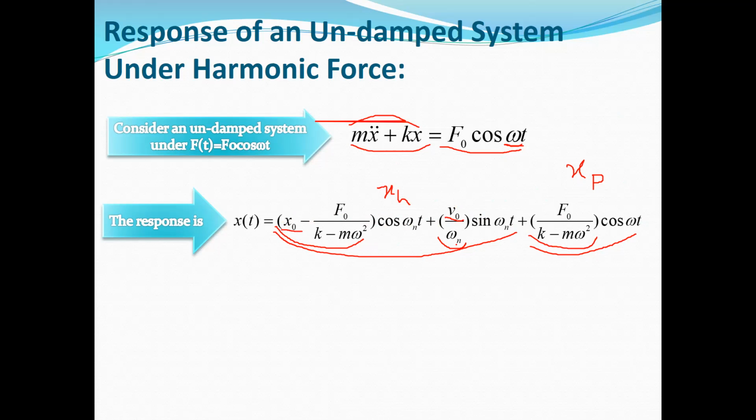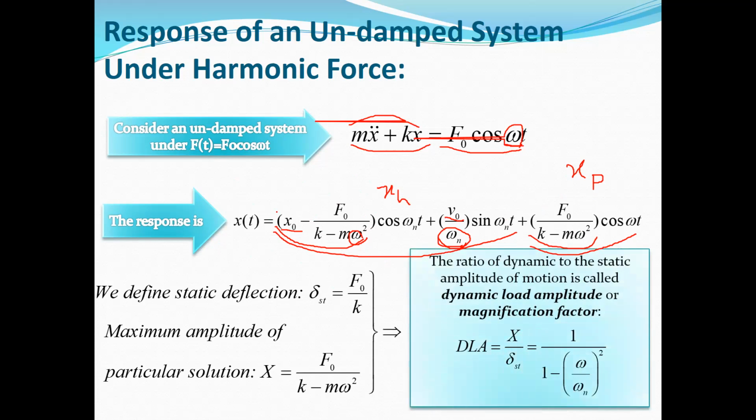And omega n, here again, please pay attention that omega n is the natural frequency, and it's equal to the square root of k divided by m. But this omega is the frequency of excitation, okay? And it will be obtained from the particular solution. So this is the response of the system, the total response of an undamped system subjected to a cosine excitation with amplitude F naught.